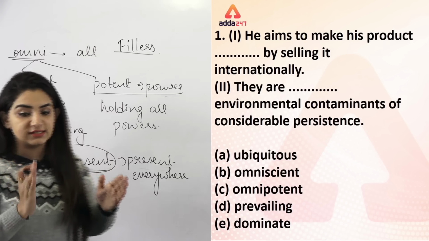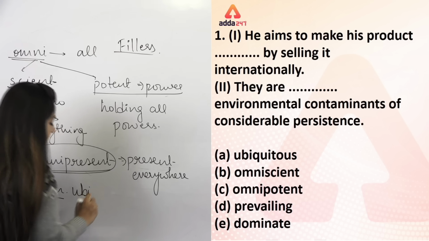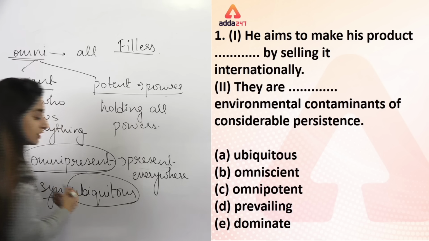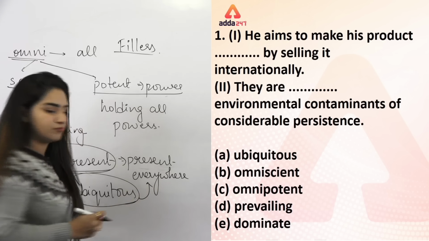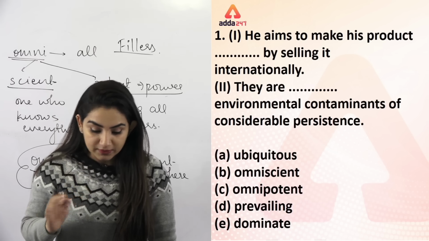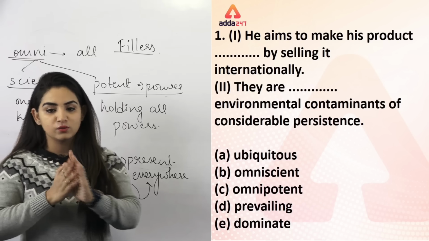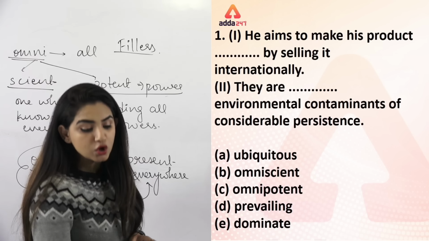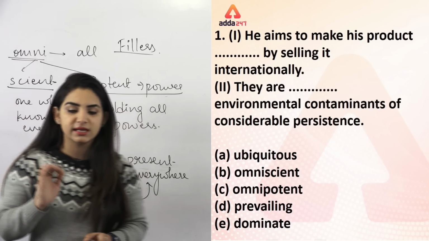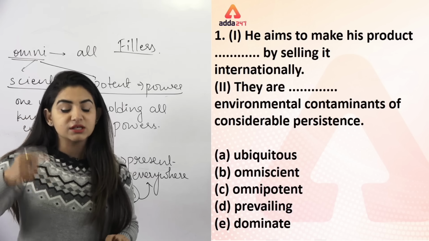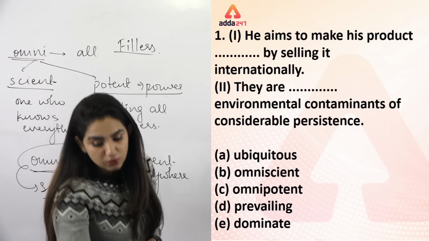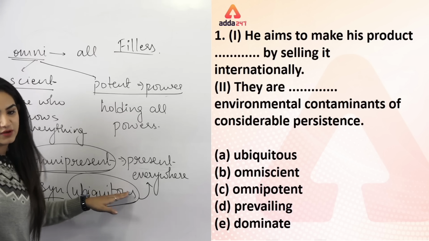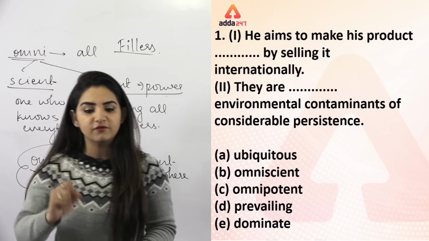Ubiquitous means existing everywhere. Something which exists everywhere, and this means the same as present everywhere. So what do you have to do? Here you will select it. Why? Because if you are selling something internationally, that means you are trying to expand your business, and when you expand your business you have to be present everywhere. So option number 1 will be perfectly placed here.